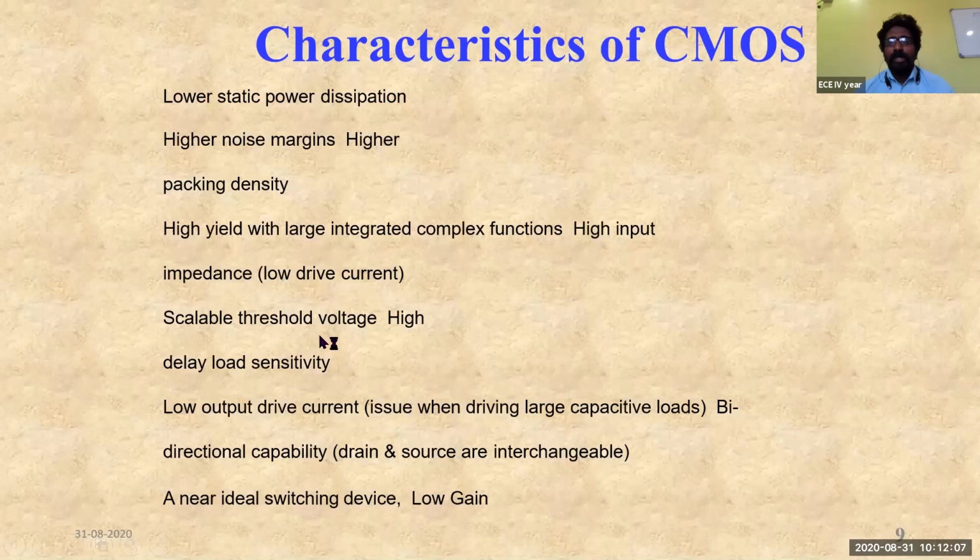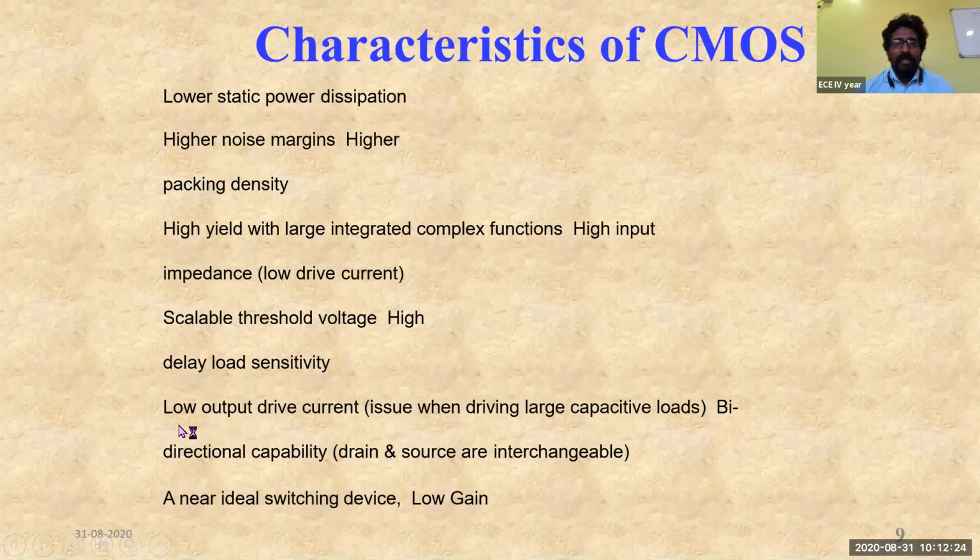Now as the technology has been scaled down, the threshold voltage has also been scaled down. So depending upon the technology, the threshold voltage also has become a scalable factor, and it has got high delay load sensitivity, and these are some few characteristics of the CMOS technology.